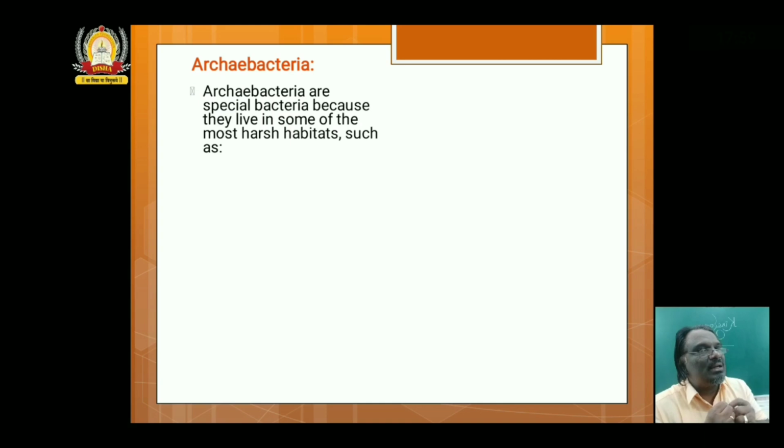Why are we searching for life on the moon or other planets? Because archaebacteria on this earth are present in such a condition where there is no availability of oxygen, where the temperature and the pH are so harsh, no living organism can survive in such condition. When archaebacteria can survive in such condition, there may be such types on other planets also. That is our logic.